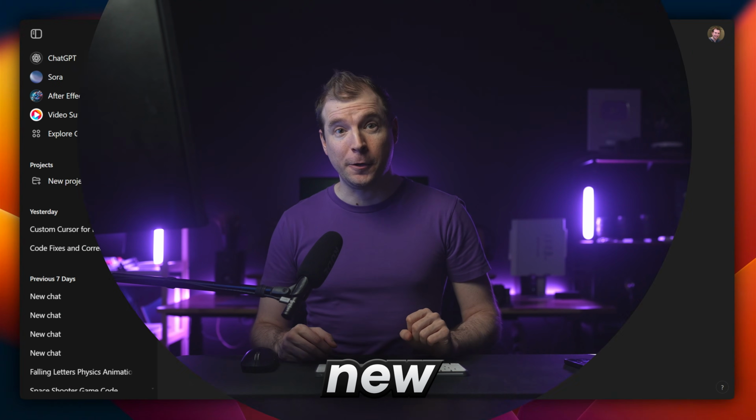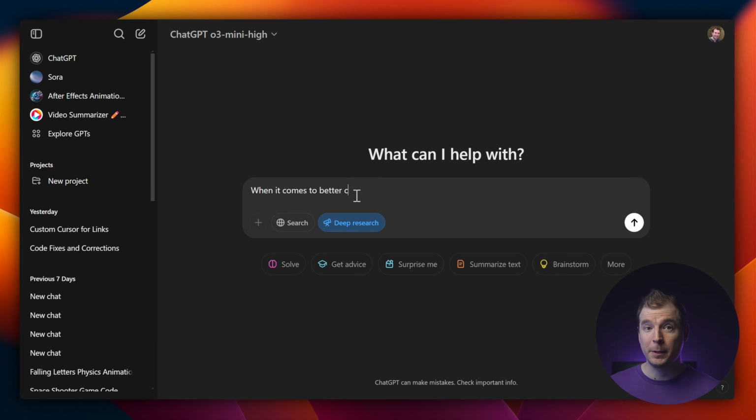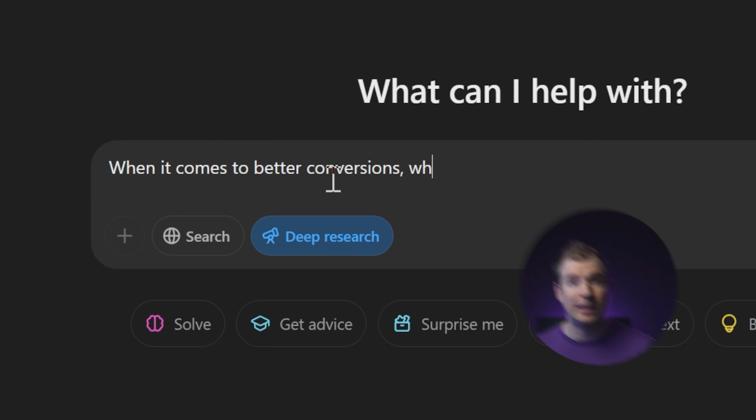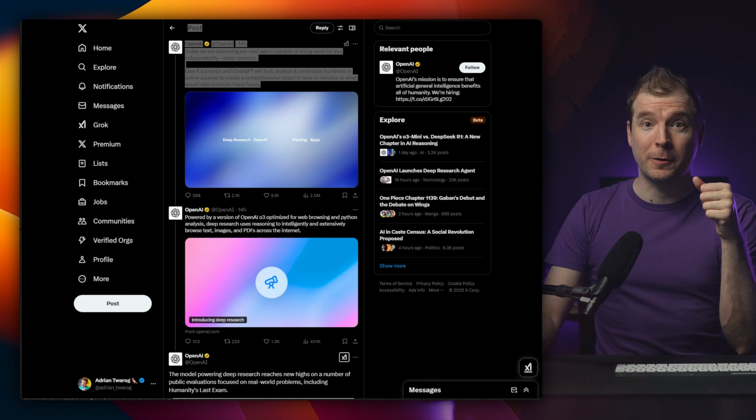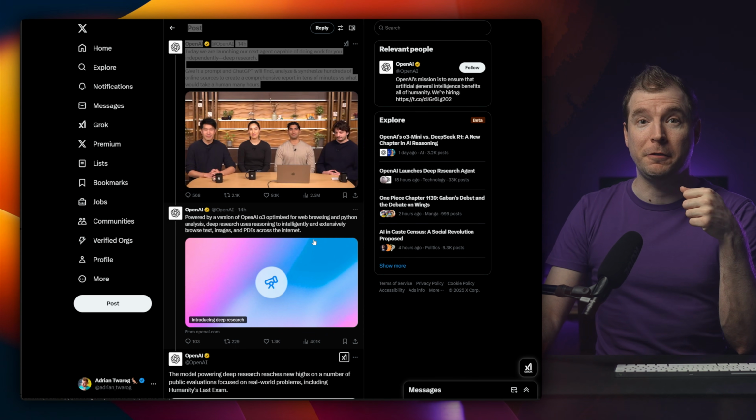OpenAI has released a new feature called Deep Research. Built on top of the O3 model, it allows you to prompt the AI to research a specific topic for you, such as what is the best programming language. Before I get the answer to this important question, let's take a look at what this new feature does according